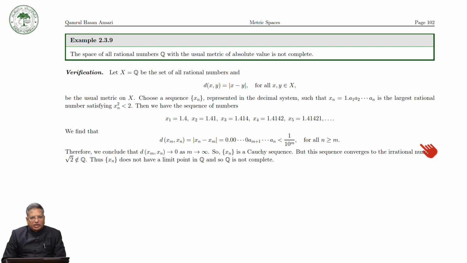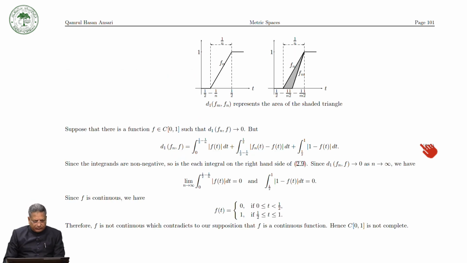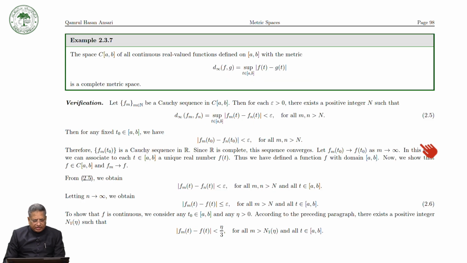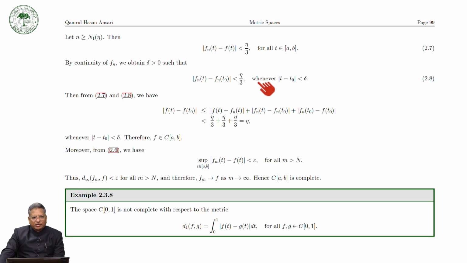And now today we will continue with some examples of a complete metric space, or we will see some examples of non-complete metric spaces. Previously we have already seen that, for example, C[a,b] is a complete metric space with respect to this metric, but it is not complete with respect to the integral metric.